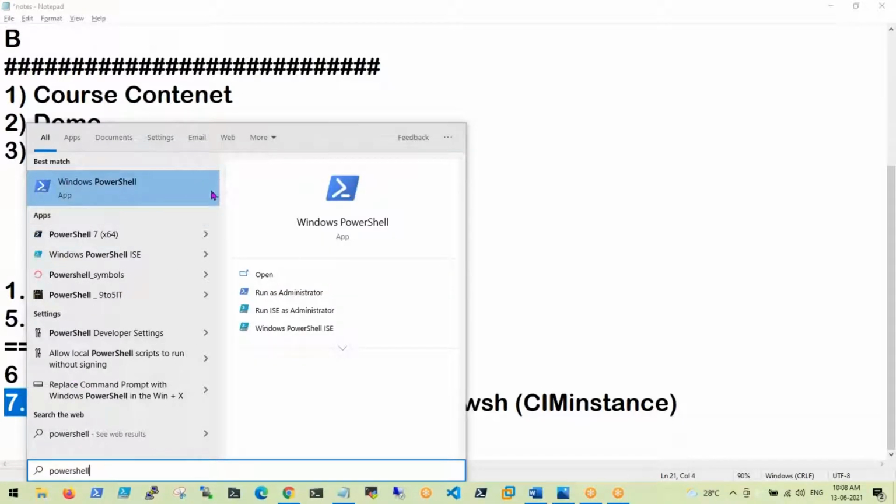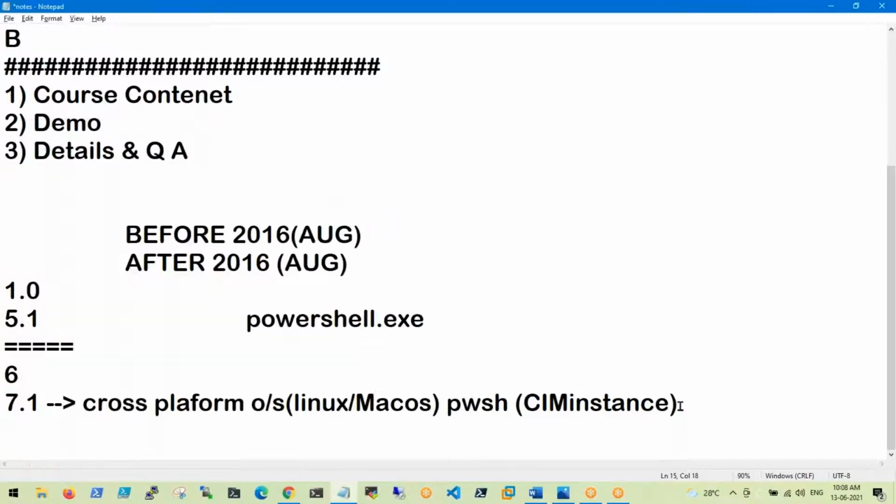Something normal by default, and I installed PowerShell 7 64-bit. We will follow here. And in the next one, guys, we have some features and how to launch that ISE. What is it? Here ISE is there.